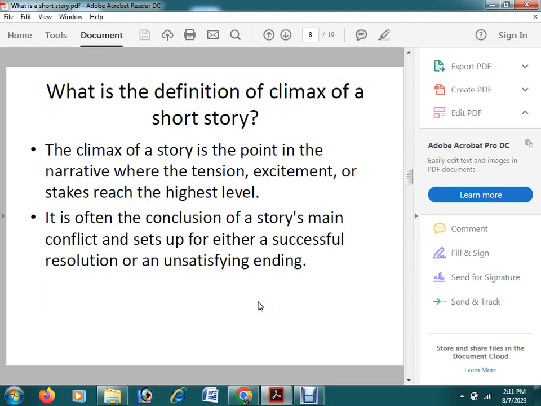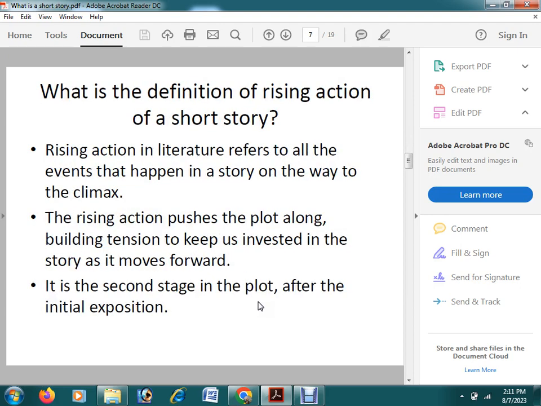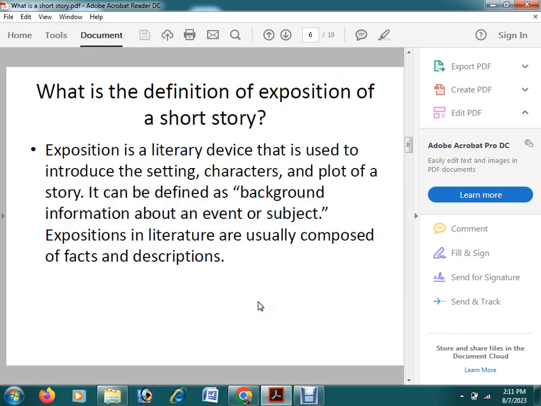What is exposition? Look here. Exposition is the literary device that is used to introduce the setting, characters, and the plot of the story. So at the very beginning of a short story, we will understand what the characters are, in which place the story is told, and there will be a plot, the artistic arrangement of the story.